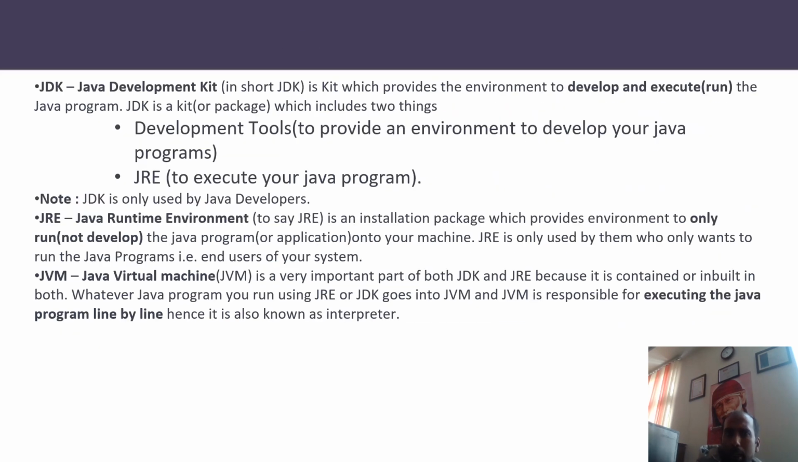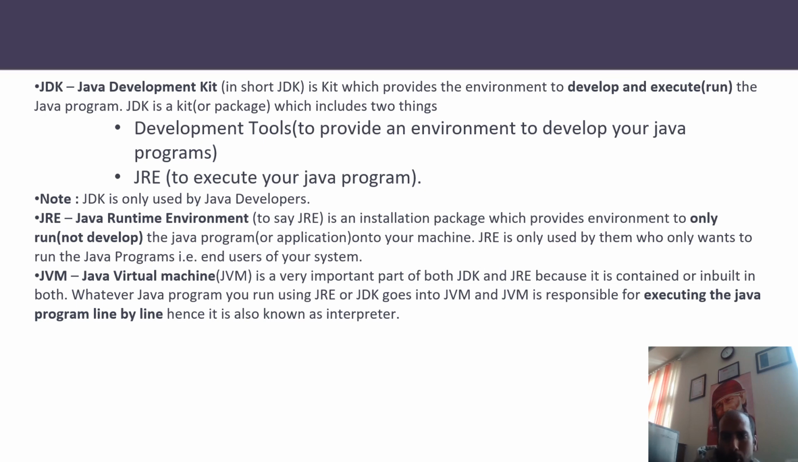Now, we have discussed JDK, which provides the environment to develop as well as execute your Java program. It has the development tool to provide the environment to develop your Java program, as well as JRE to execute your Java program. So it consists of both things, whereas JRE consists of JVM. Means JRE is an installation package which provides an environment to only run, not develop. Using JRE you cannot develop the application, you can just run the Java program. JRE is only used by those who only want to run the Java program, that is the end user of your software.